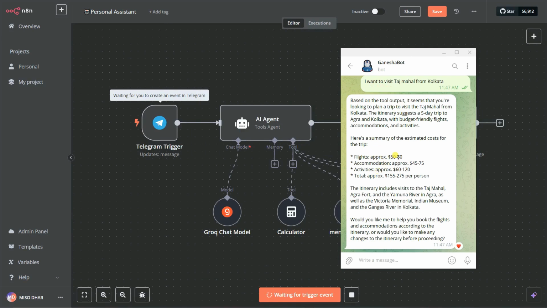Flight approximately 50 to 80, and accommodation approximately this one, activities this one, and the total approximately is 155 to 275. Okay, this many dollars you need to visit the Taj Mahal from Kolkata.